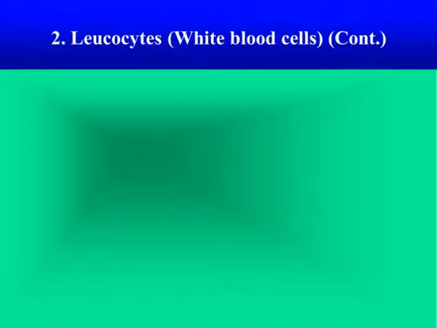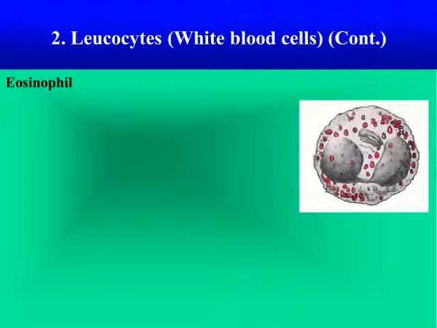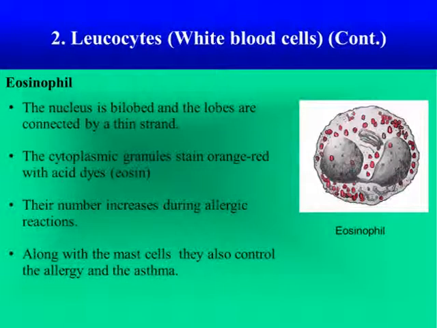First of all, eosinophil. This is eosinophil. The nucleus of eosinophil is bilobed, that is, two lobes, and the lobes are connected by a thin strand. The cytoplasmic granules are stained orange red with an acidic dye called eosin, and their number increases during allergic reactions. Along with the mast cells, they also control allergy and asthma.